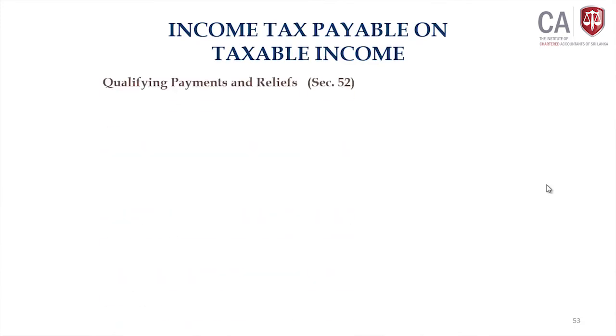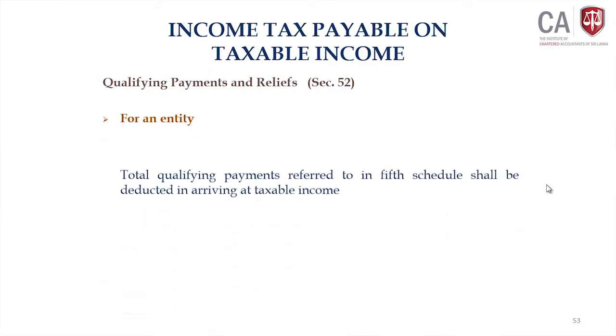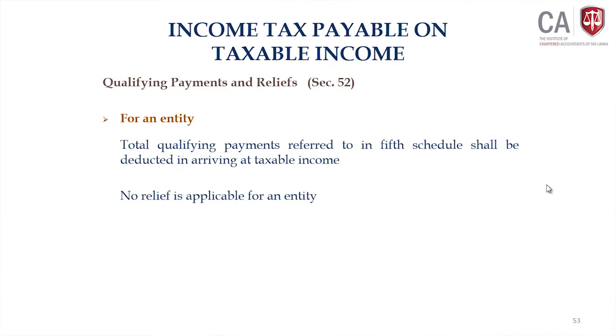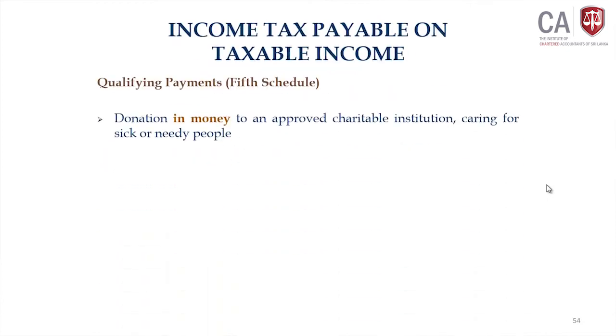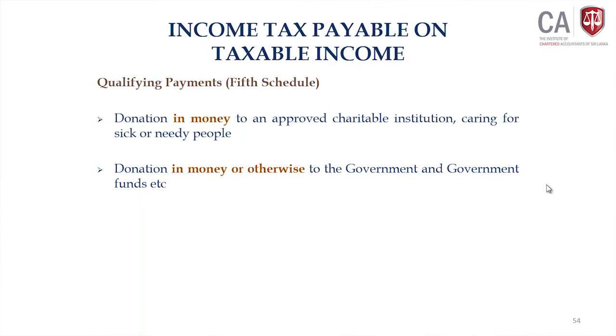Having aggregated the 4 sources, you must claim the qualifying payment reliefs given under section 52. For an entity the relief is not applicable; the total qualifying payments referred to in the 5th schedule can be deducted in arriving at taxable income. To give a summary of the 5th schedule, we have only 3 qualifying payments applicable to an entity.